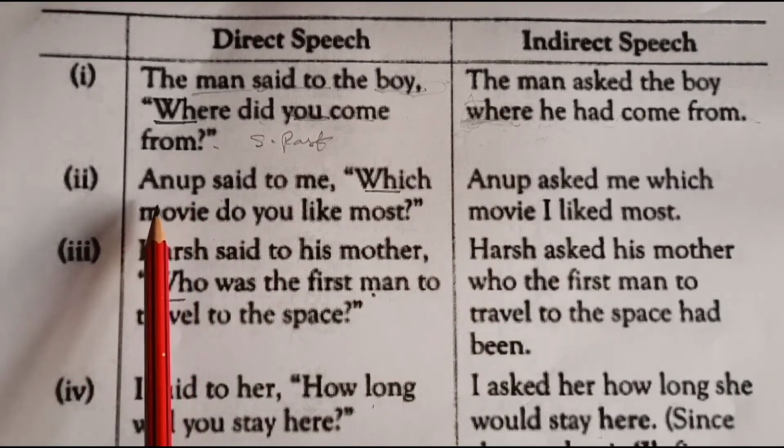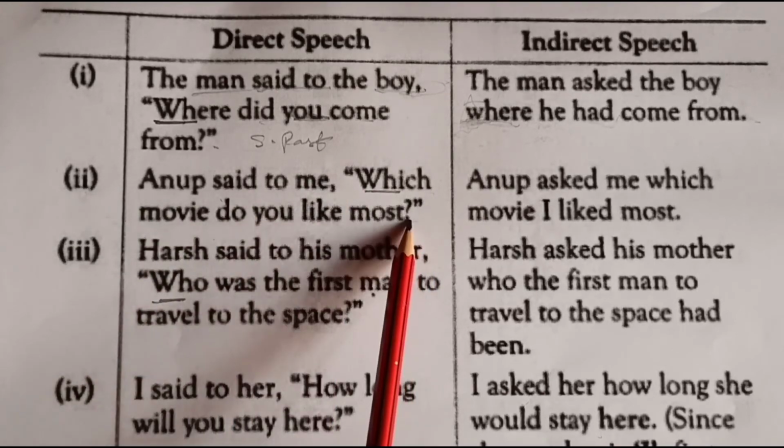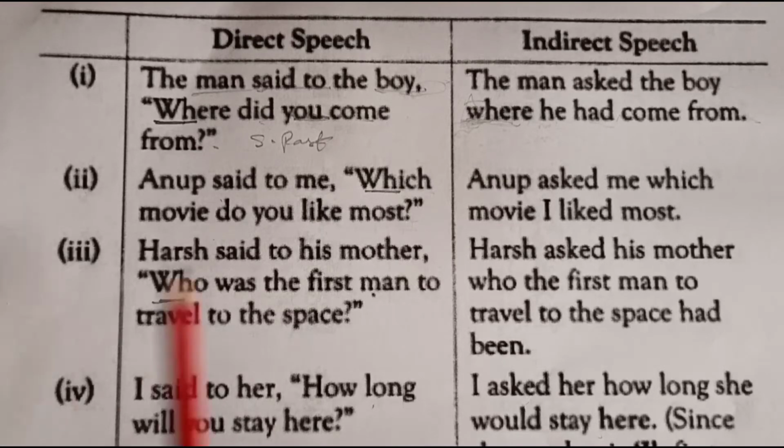Second example: Anoop said to me, which movie do you like the most? See, the questions asked here are not yes no type questions. That is why we are not using if or whether to join the reporting verb with the reported speech. So the WH word is used as a connector to join the reporting verb with the reported speech.